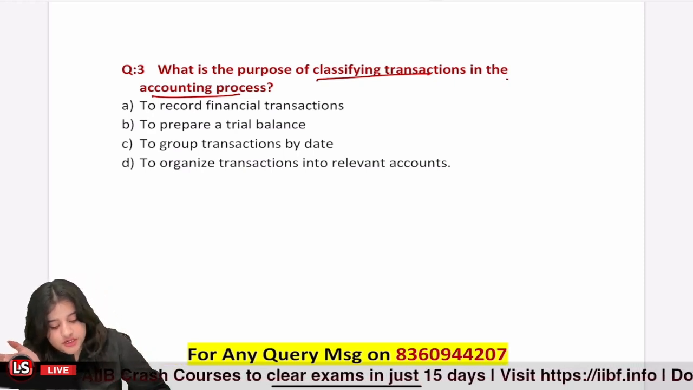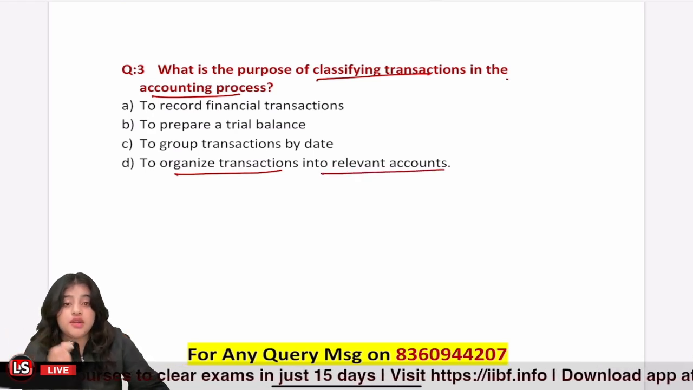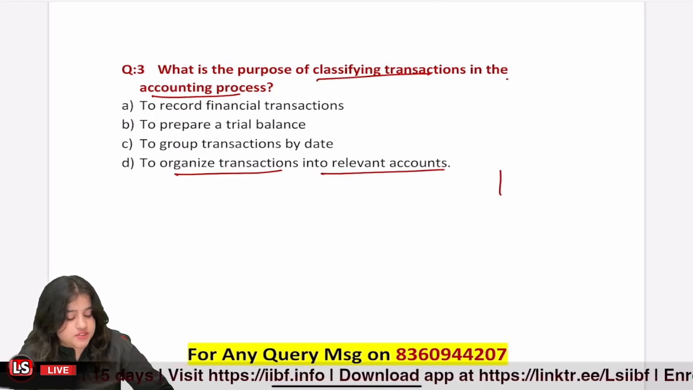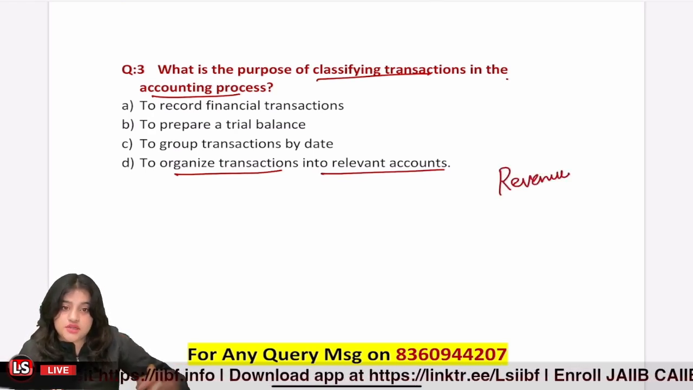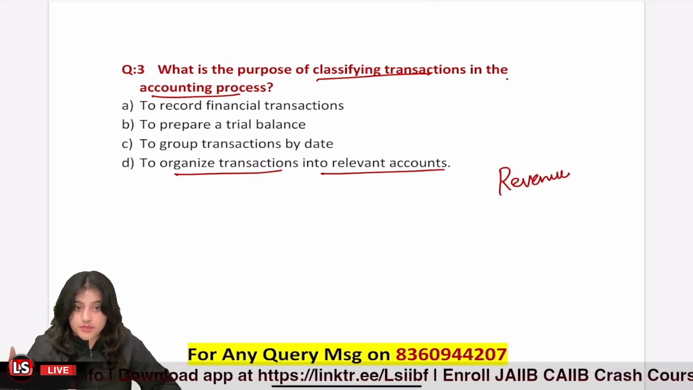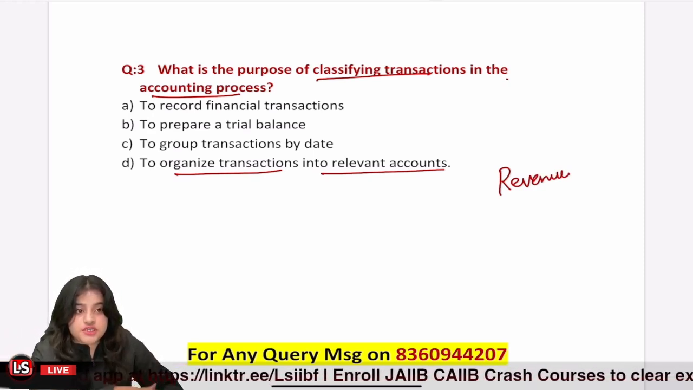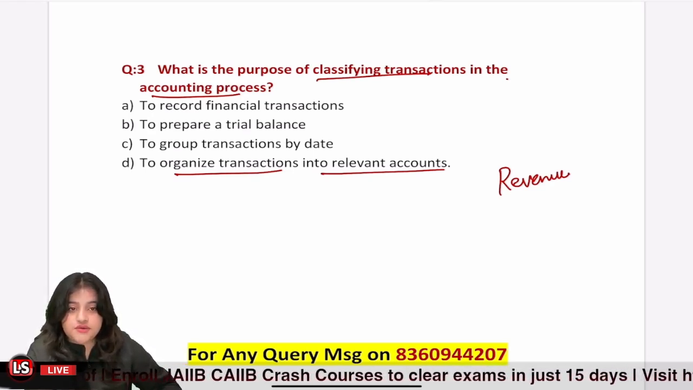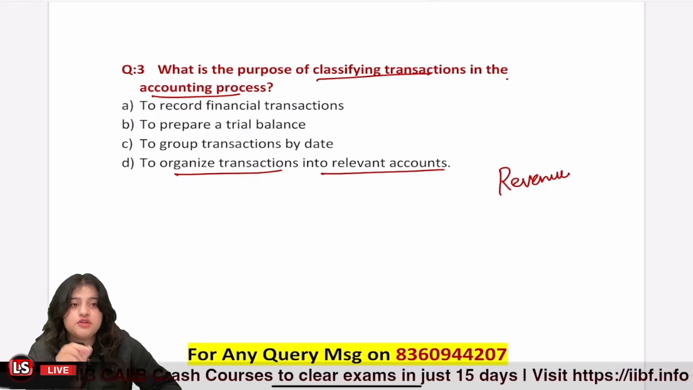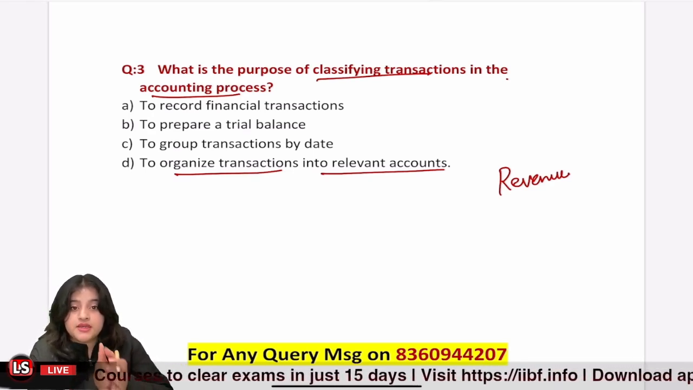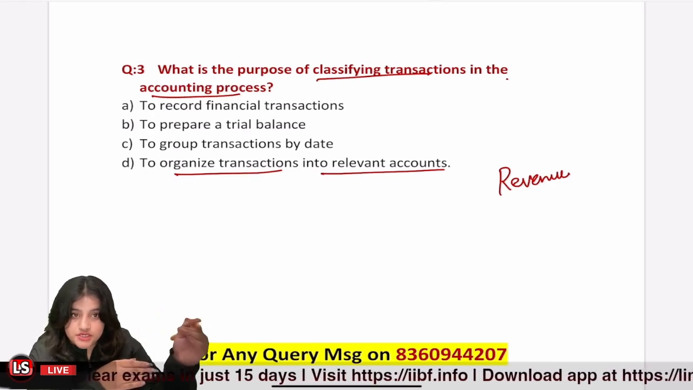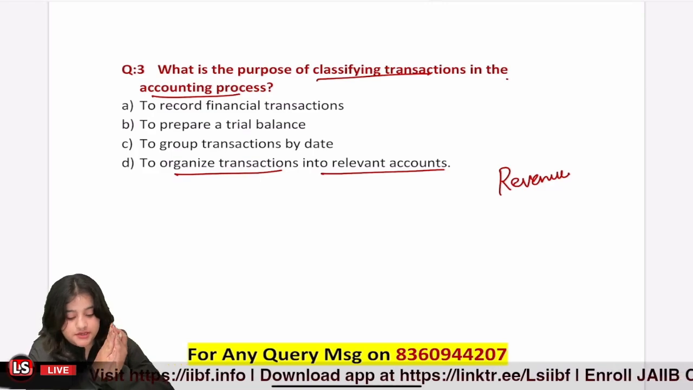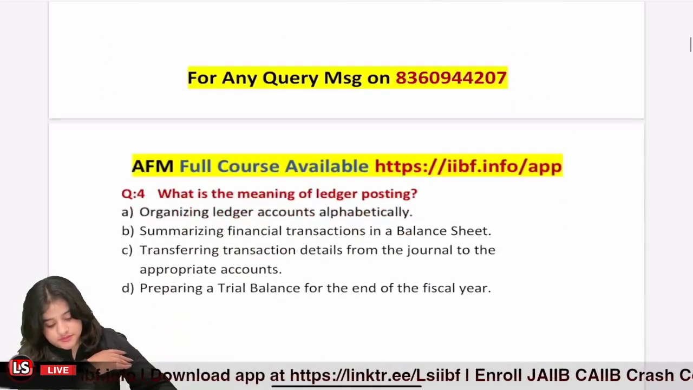So that we can organize the transactions into relevant accounts, and at one glance I should be able to see, okay, during this particular month, this was the revenue I made. I will go directly and look at the revenue account rather than going through the journal entry I made for the revenue, right? Or if I want to see how much of wages I paid to my employees on which particular date, I should just go to the wages account and I can see it there. So that is the purpose of classifying transactions, so that I can easily analyze my transactions related to a particular expense, particular income, or asset and liability simultaneously, right? So option number D is correct.